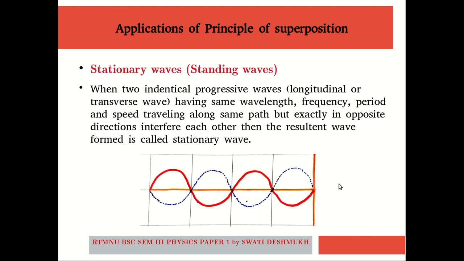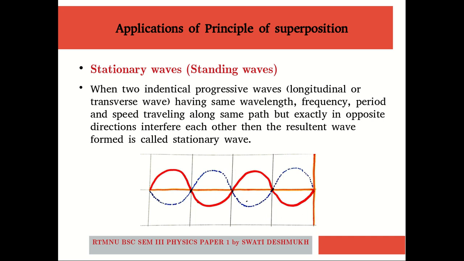Another phenomenon which is very important from the point of view of your syllabus is the phenomenon of stationary waves. It is also known as the standing waves. So how do stationary waves get formed?